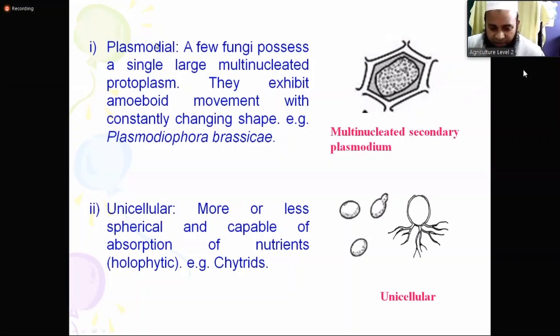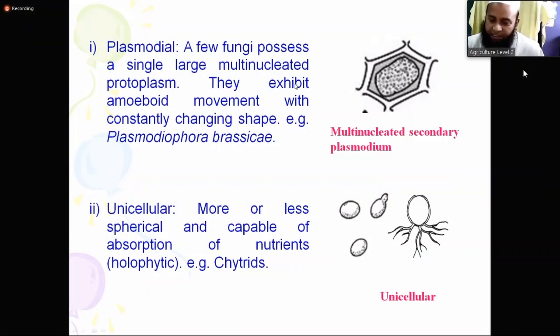So what is plasmodial type of thallus? A few fungi possess a single large multinucleated protoplasm. They have a single, very large multinucleated body, maybe with many nuclei in their body. Multinucleated protoplasm. So protoplasm is bigger, but here there are many nuclei.